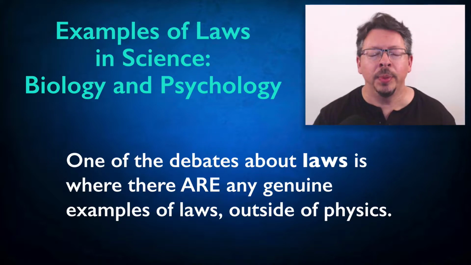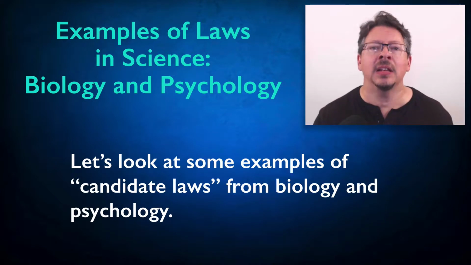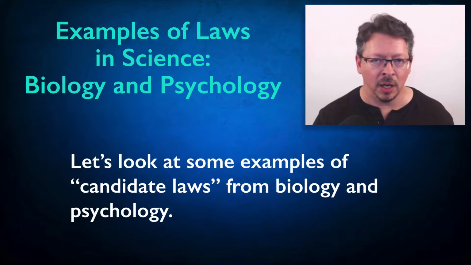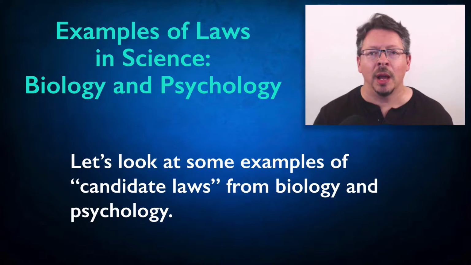There are lots of empirical regularities that we've discovered in biology and psychology and other social sciences. But the question is whether any of these regularities meet the criteria for being a genuine law. And that depends on what you mean by the term law. So in this video, we'll look at some examples of candidate laws from biology and psychology. I find all of these very interesting in their own right, but the point of these examples is that it makes it easier to have a conversation about the concept of a law in science and the role of laws in science.